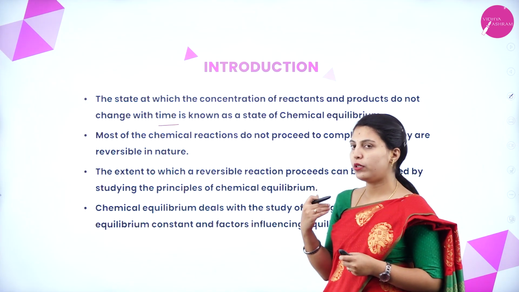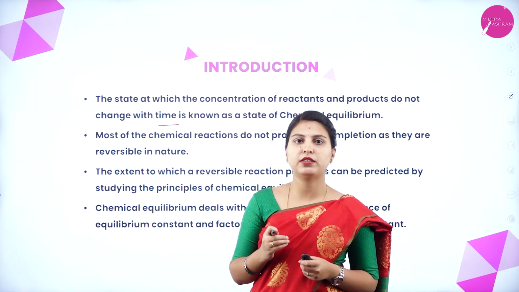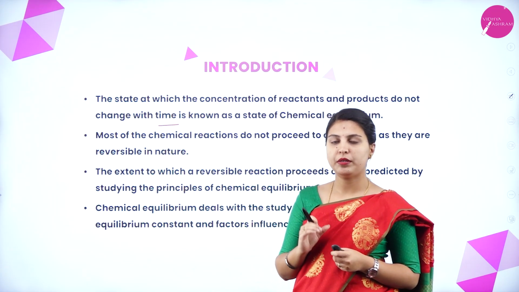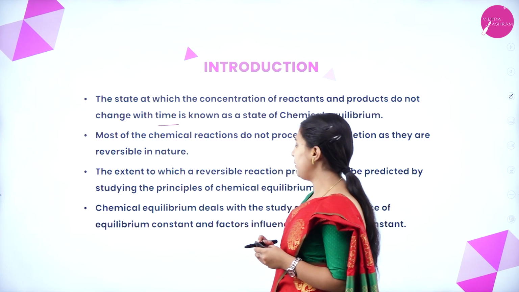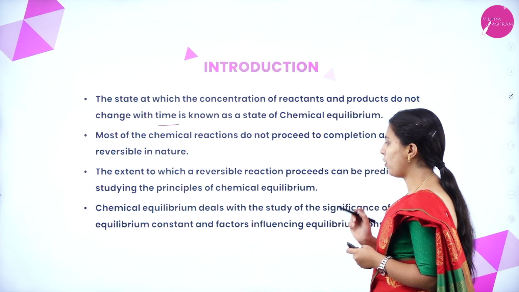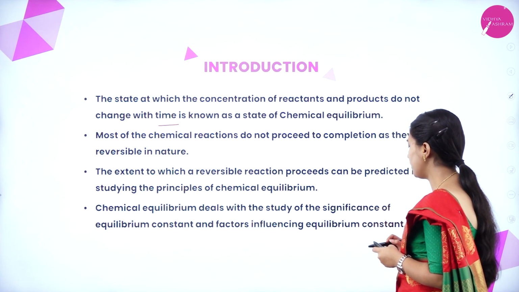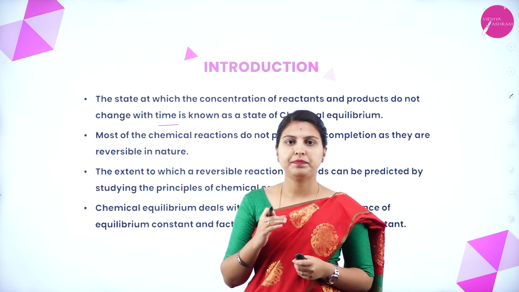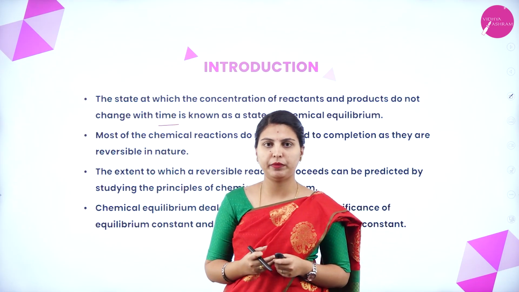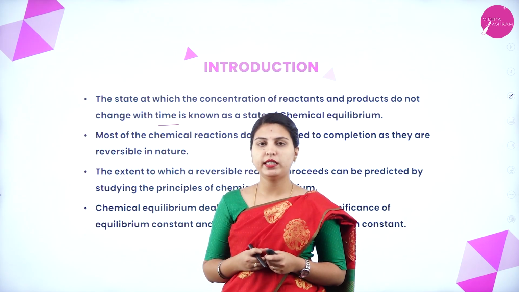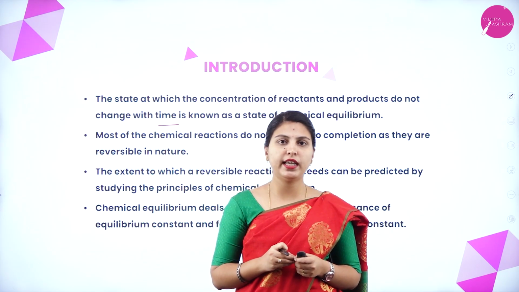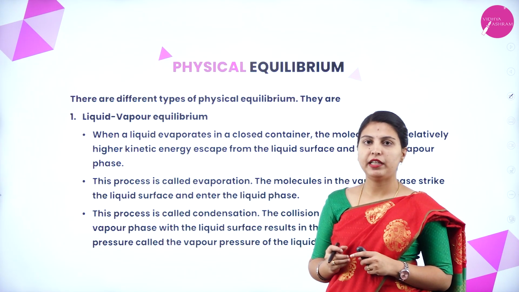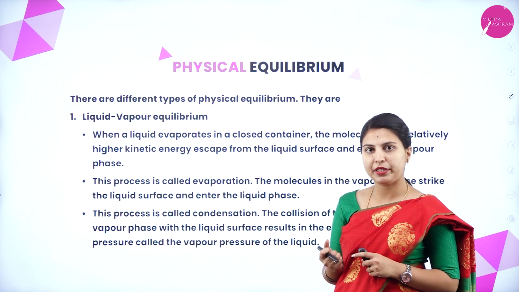Before proceeding with the reaction, you have to know the principles of chemical equilibrium and principles of the reaction which you are proceeding. Chemical equilibrium deals with the study of the significance of the equilibrium constant and factors influencing the equilibrium constant. Here you will study completely how reactions attain equilibrium, what the equilibrium constant is, and what the factors influencing the equilibrium constant are. There are two kinds of equilibrium, that is mainly physical equilibrium and chemical equilibrium.